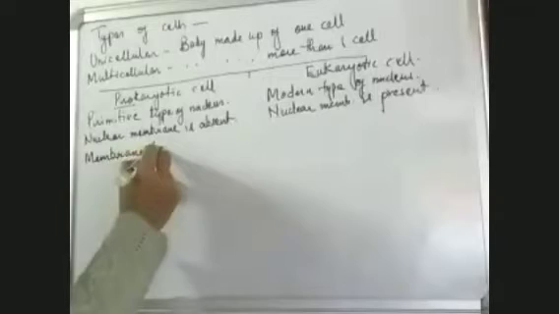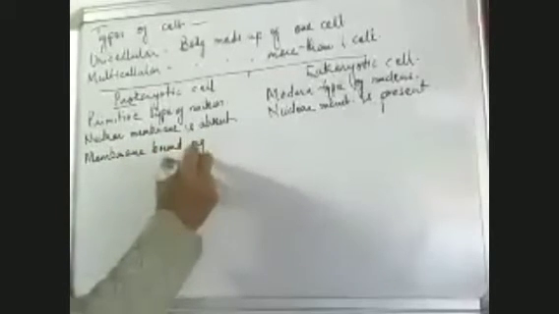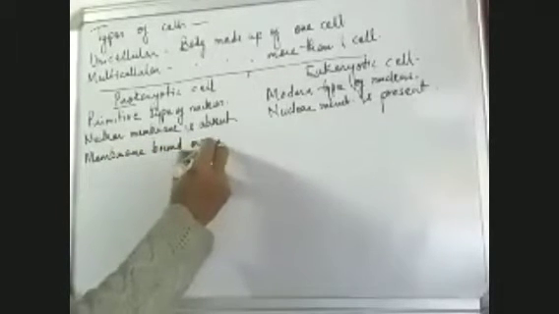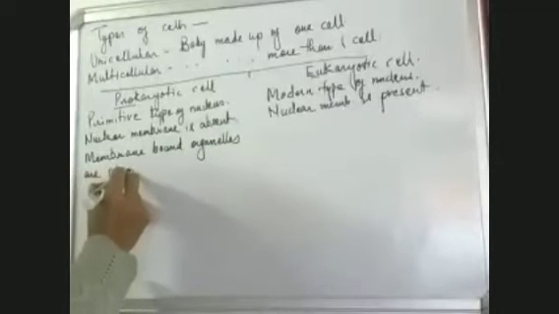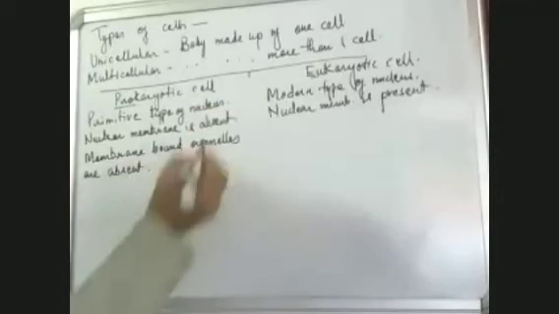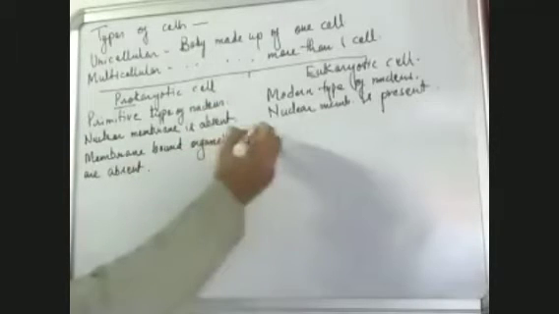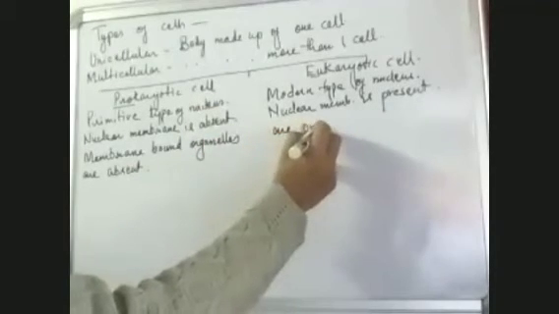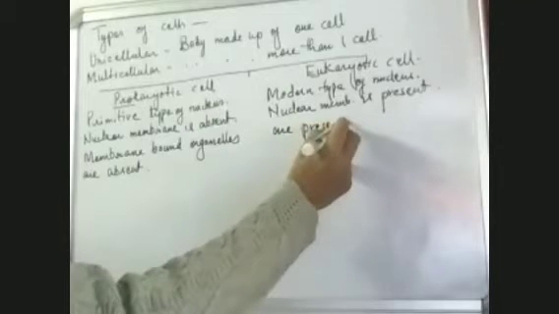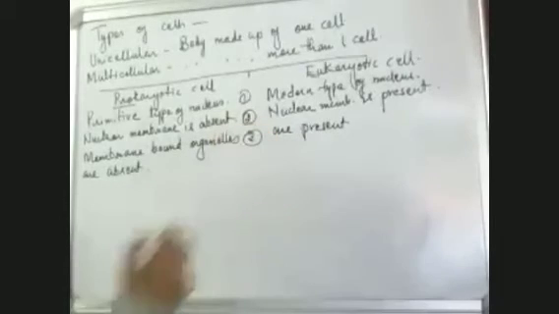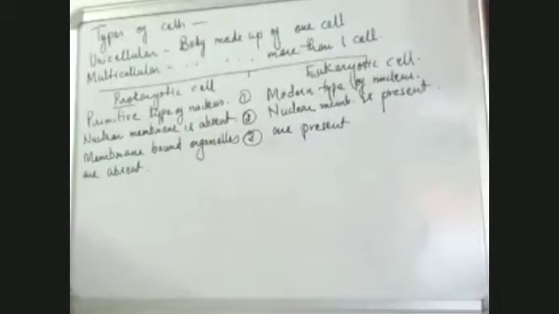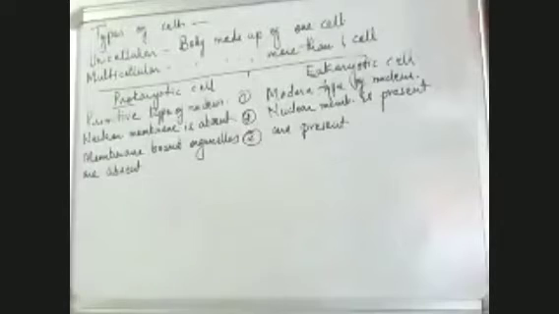Membrane bound organelles are absent. Whereas in this case, the membrane bound organelles are present. So this is the first point, this is the second point, this is the third point. So membrane bound organelles are present in that case, and in this case they are absent. So this is the main difference between a prokaryotic cell and a eukaryotic cell.